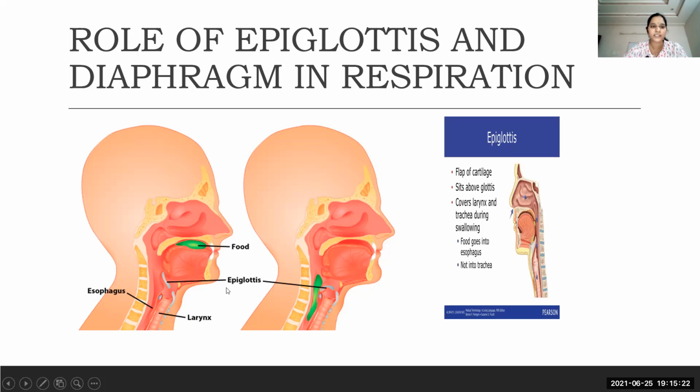See, the epiglottis is present, a special small muscular unit. It is a flap of cartilage covered with some muscle. The epiglottis helps in prevention of food entering the trachea and air entering the esophagus.